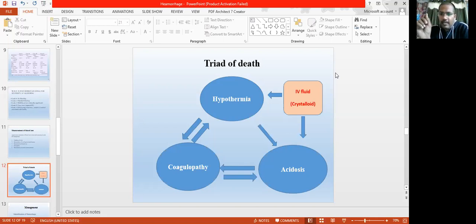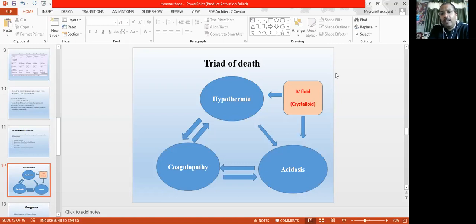I taught you in the class of shock: if the tissue gets hypoxic and ischemic, then aerobic respiration changes into anaerobic respiration, and anaerobic respiration leads to the production of lactic acid. This is called acidosis. So the bleeding causes acidosis, and the acidosis causes coagulopathy. The coagulation process is hampered, and when the coagulation process is not appropriate, there is again bleeding.